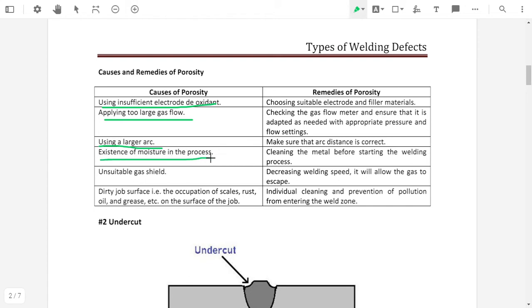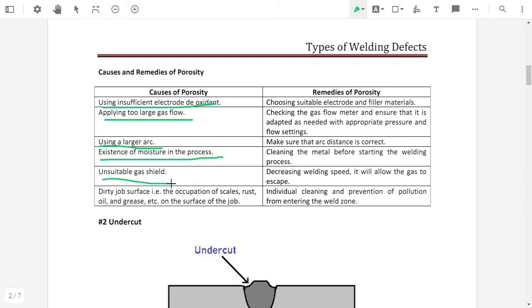The existence of moisture in the process. If we are doing the welding and a large amount of moisture is present in the surrounding of the weld, then due to this moisture it will also cause porosity. Why will it cause porosity? Because the water or moisture present in the air will be trapped inside the weld zone, and due to the heat, this moisture is converted into vapor, and this vapor gets trapped inside the weld, and it will cause porosity. Unsuitable gas shield.